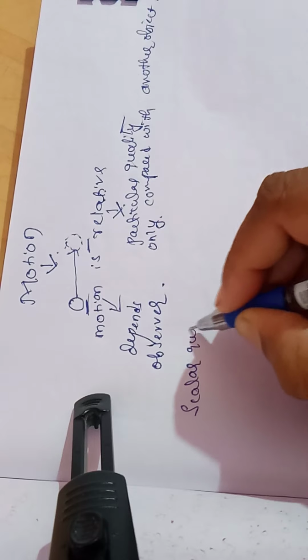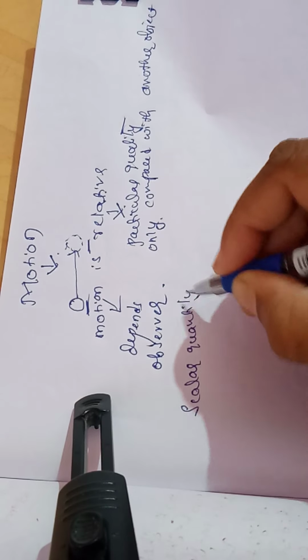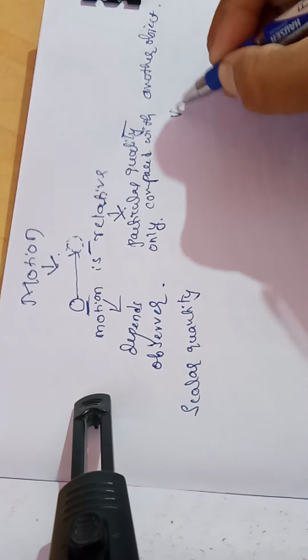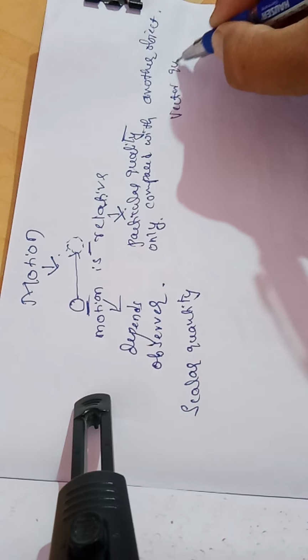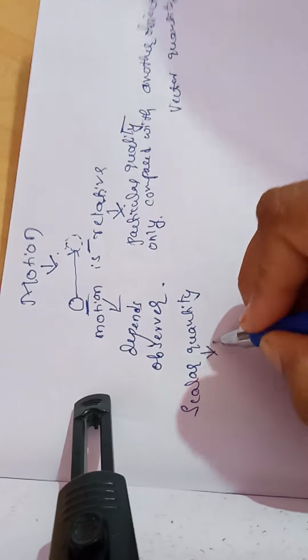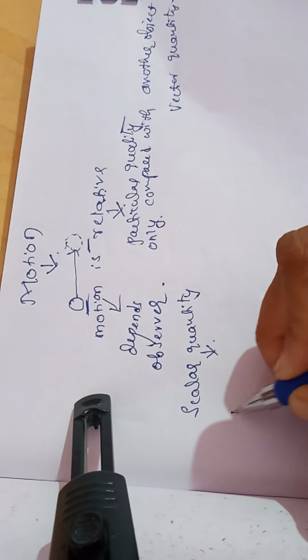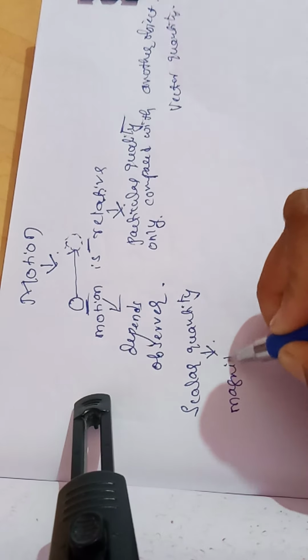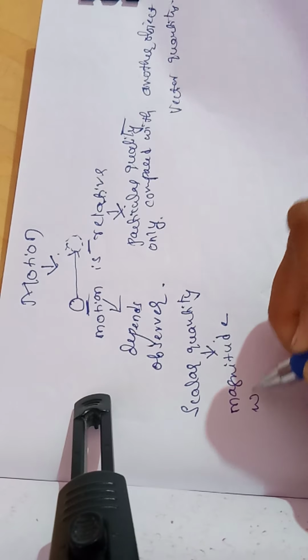Now next, we know about scalar quantity and vector quantity. Scalar quantity means those quantities which have only magnitude without direction.